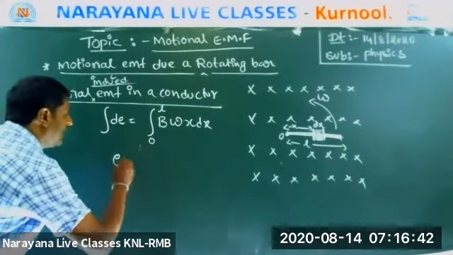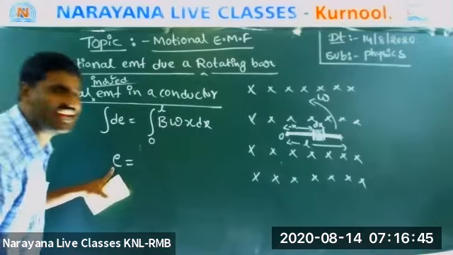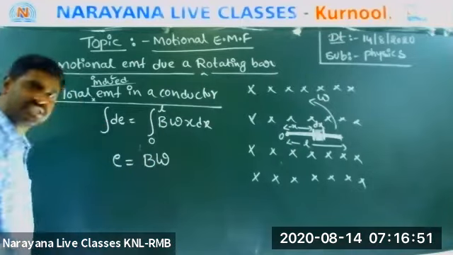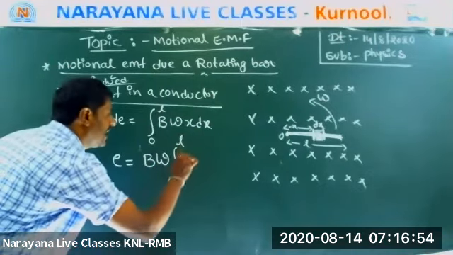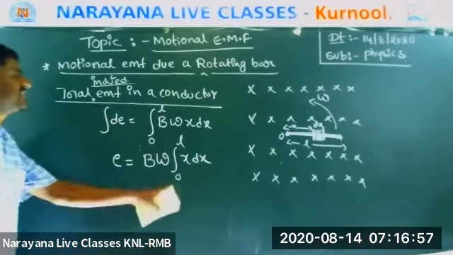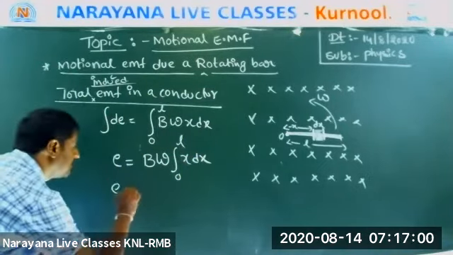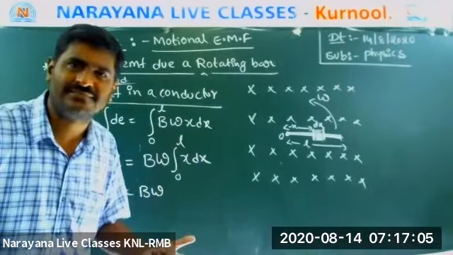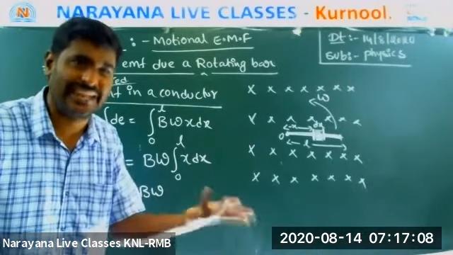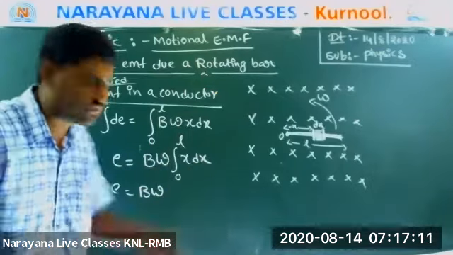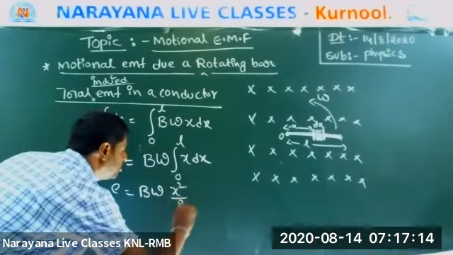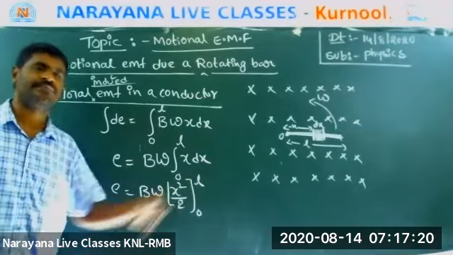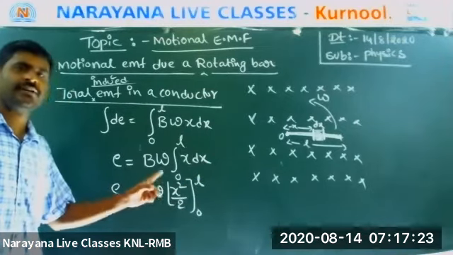The integral of dE can be written as E. B is constant, keep it outside. Omega is constant, keep it outside. Integral from 0 to L of x dx. Come on, boys. E is equal to B omega. Anyone? What is the integral of x dx? x squared by 2. Everyone will know this: x power n plus 1 by n plus 1 means x squared by 2, from 0 to L. Now we substitute the upper limit minus the lower limit.